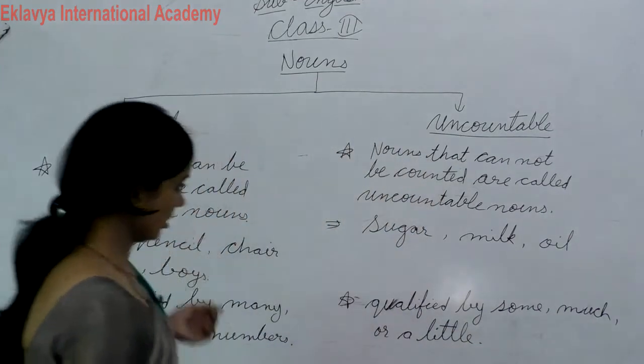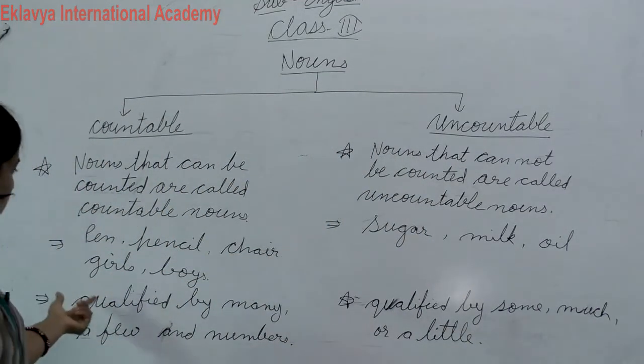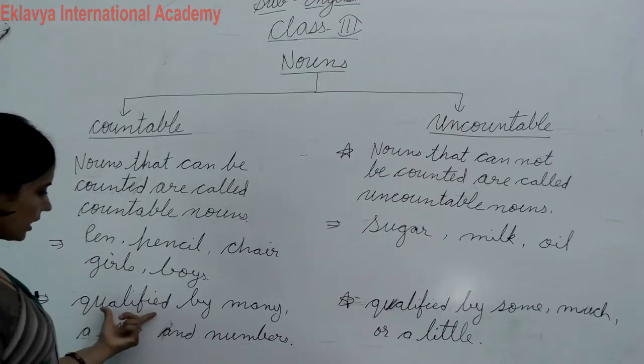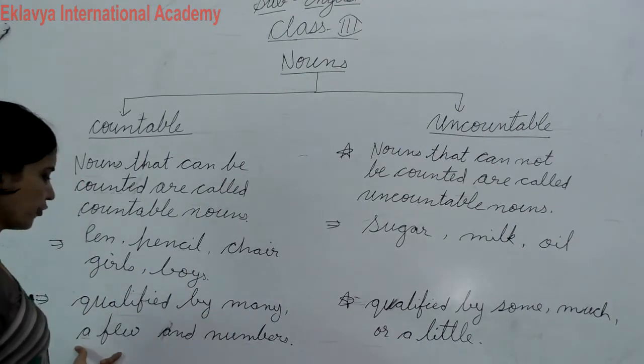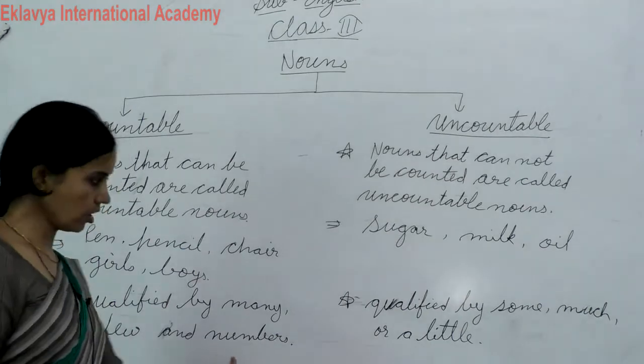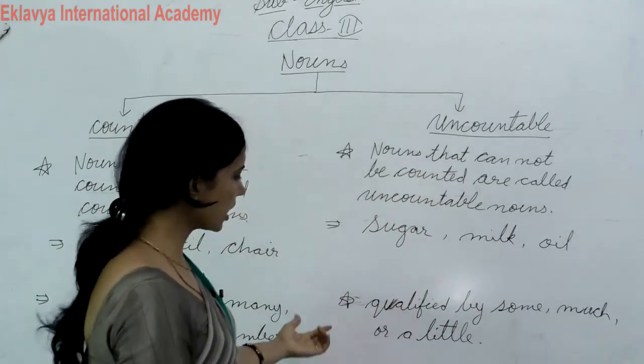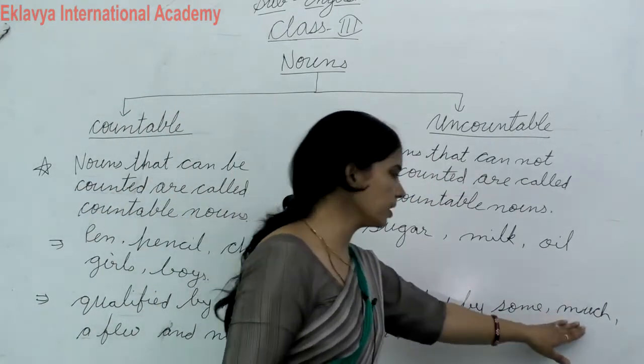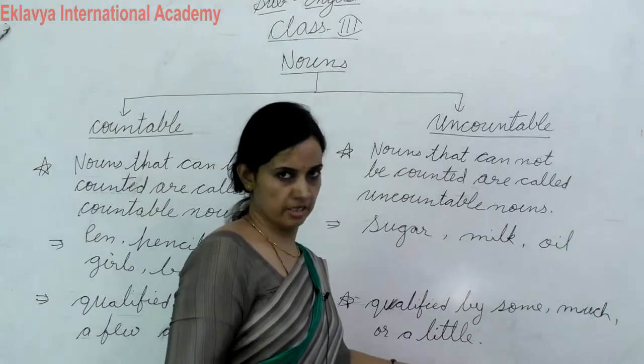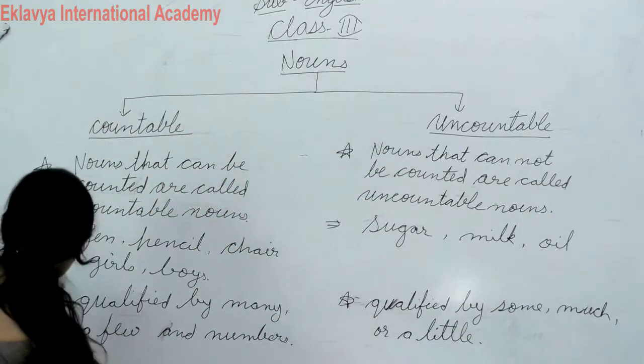Okay, so students, look at the board. Countable nouns are qualified by many, a few, and numbers, and uncountable nouns are qualified by some, much, or a little.